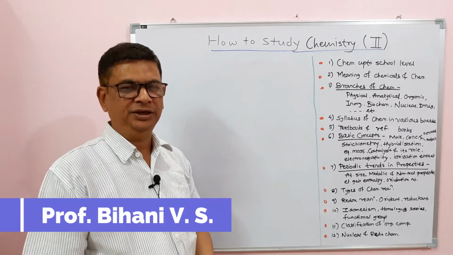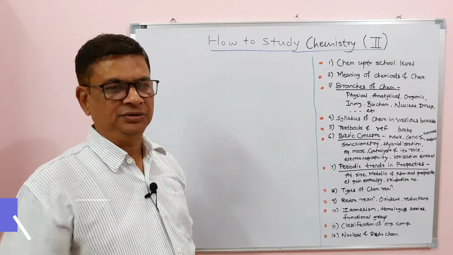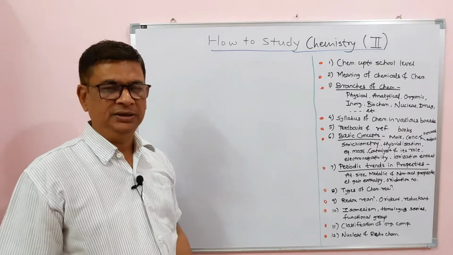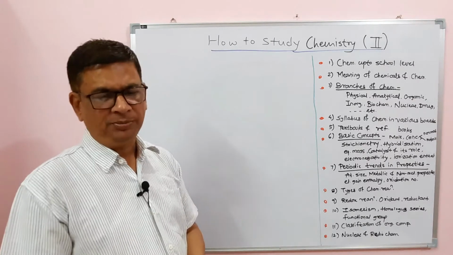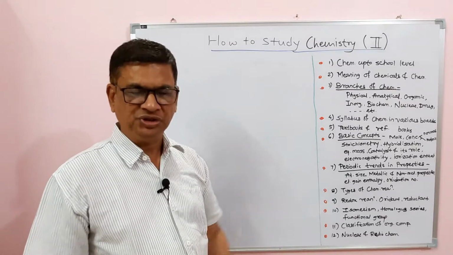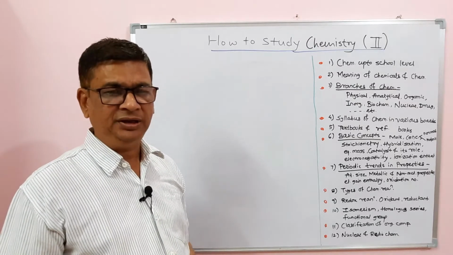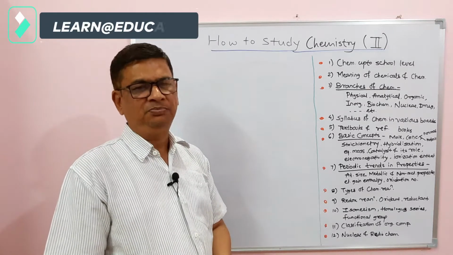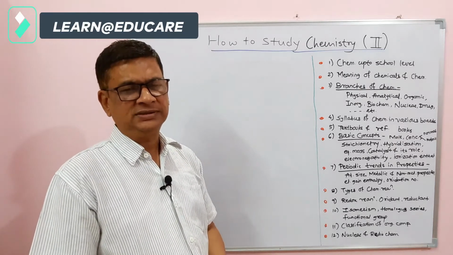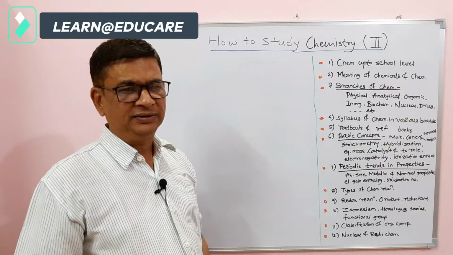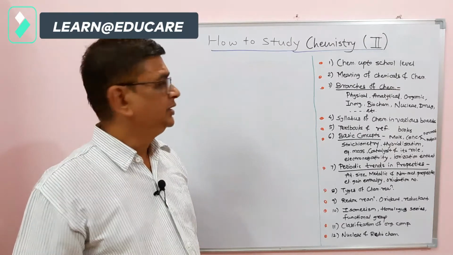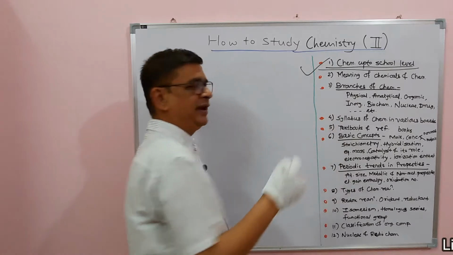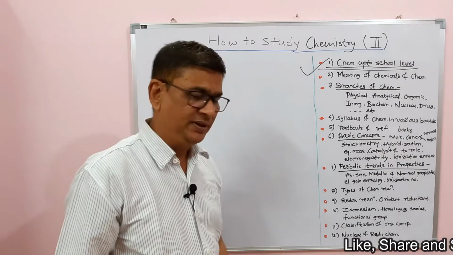This is Vinod Bihani. Today in this session we are continuing our session on how to study chemistry. This is the second topic, because in the previous session we have seen how to study chemistry at school level up to 10th standard. Now when students pass 10th standard and go for the science faculty in the 11th, that is in the 11th science classroom, then they should know all the chemistry up to school level they have studied, that we have seen in the previous session.